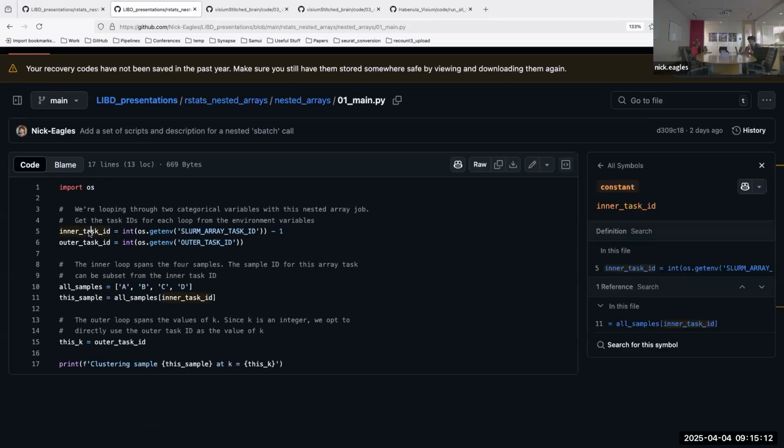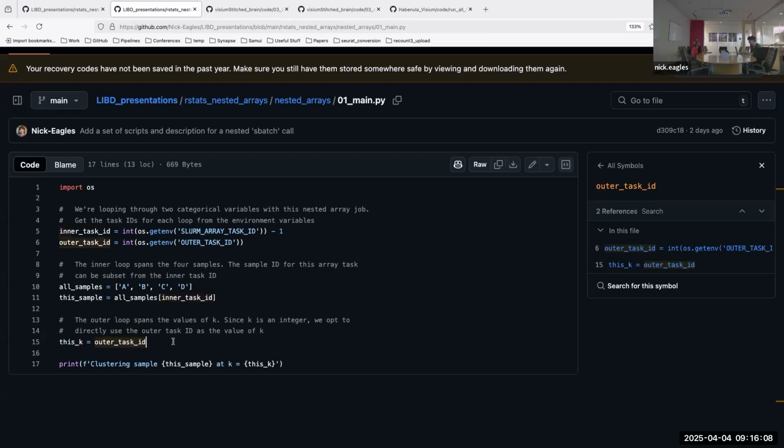The first thing we do is import the task ID from the inner and outer loop. In Python, this is the typical way that you would grab an environment variable. So SLURM_ARRAY_TASK_ID is actually the inner task ID. And then we have that variable that we've already defined for the outer one. Then we're just converting it into an integer. The way you might use this downstream is that if you have a data set with 4 samples, you can define the 4 samples up front and then use the task ID that you've pulled in to subset to the actual sample of interest that you want to be running on this particular task. And the next thing is, since the value of k is already an integer, we can just directly use the outer task ID.